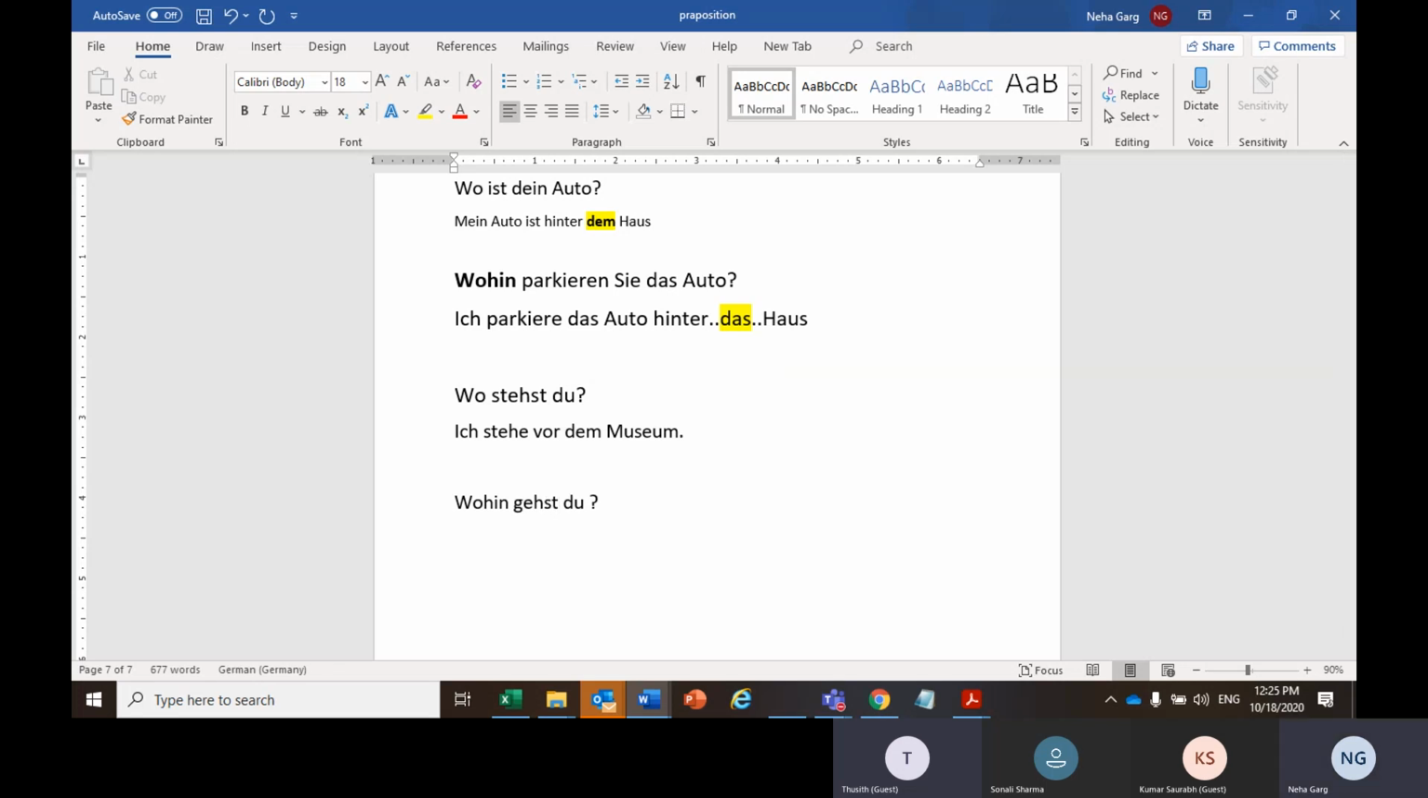Wohin gehst du? So now you're going to the post office. Die Post. If it's die, then I'll be using accusative also die. So I'll be using ich gehe auf die Post.